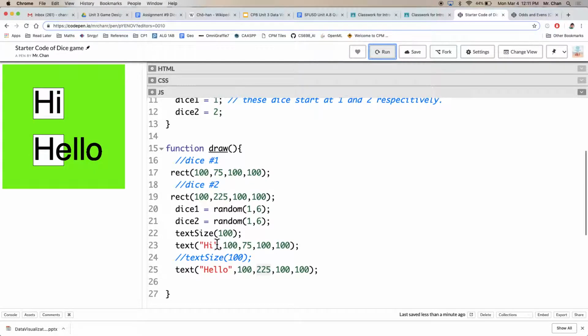Let's change these to numbers. So we notice that whatever is displayed here in this first argument, or this first letter, number, or variable, is what happens up there. So I replaced hi with dice1. Let's see what happens. We'll click run. Oh no. Oh goodness. Oh, please stop. Why? See, this is a bit odd behavior, right? Look, I keep rolling. I can roll a 1.34. I can roll so many numbers. That's not what we want. Hold on. Yes, an infinite-sided die.